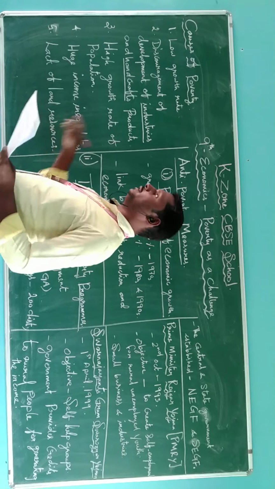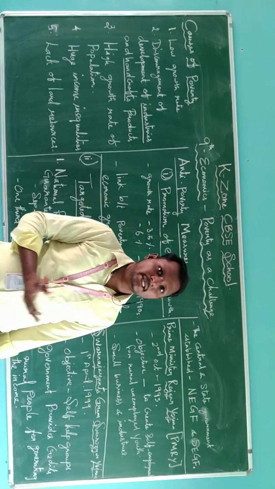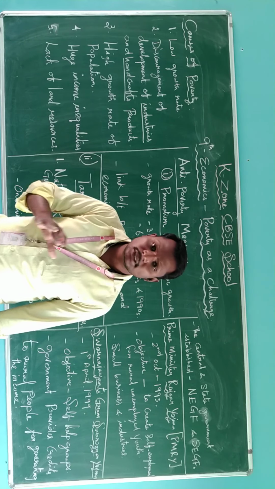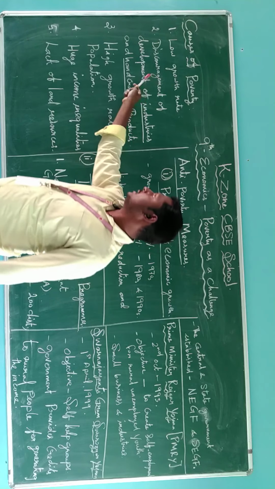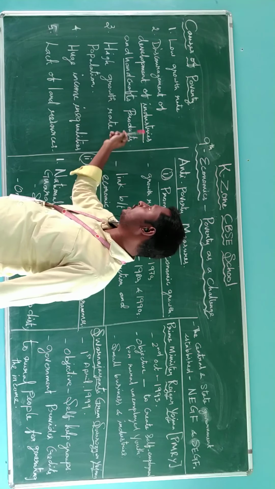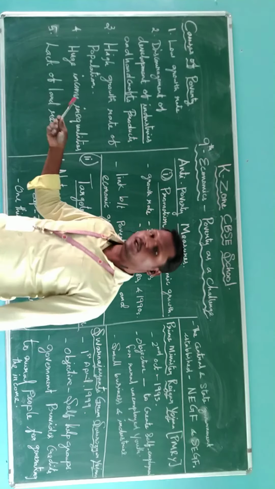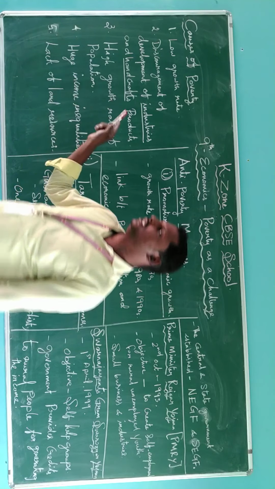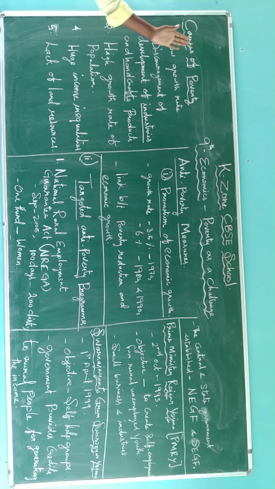Now we are going to see the causes of poverty, how poverty shows up in the life of the people. There are five major causes of poverty. One is the low growth rate, discouragement of development of industries and handcraft products, high growth rate of population, huge income inequality, and lack of land resources. These are the five major reasons for poverty. I will discuss them one by one in this class.